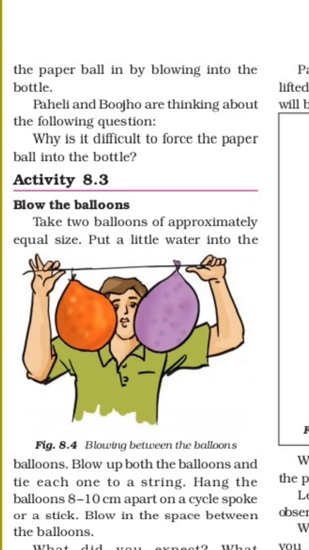In that empty bottle, air is already present, and only a little space remains. When we apply more air, the space is already covered by air, and there is no more space left for the ball to fit, and that's why the ball does not move into the bottle.